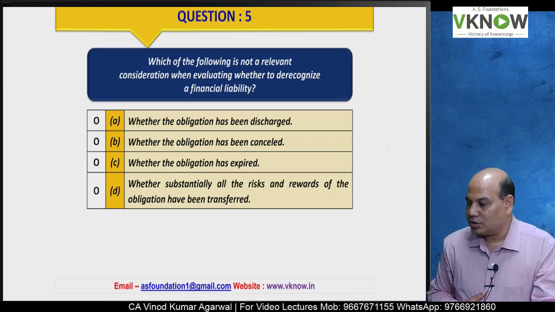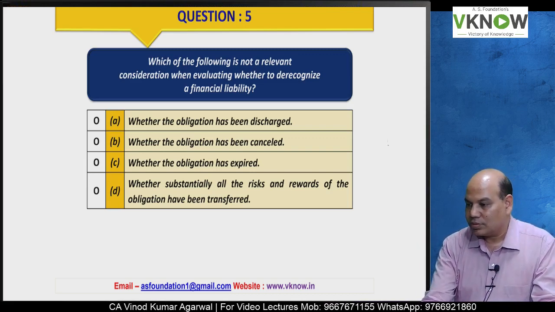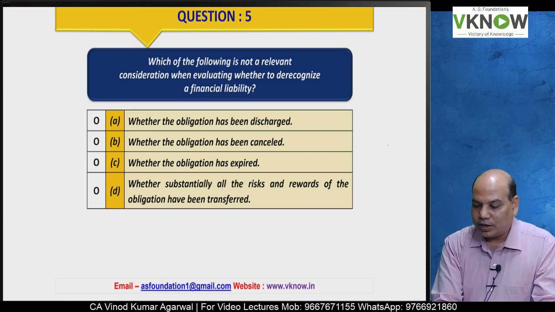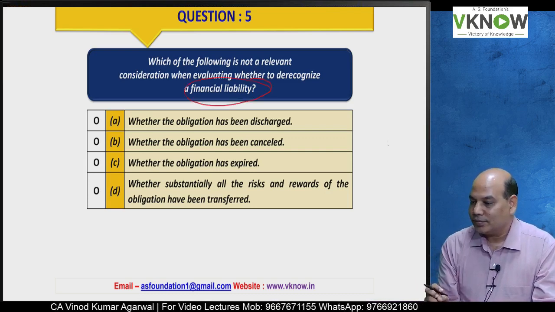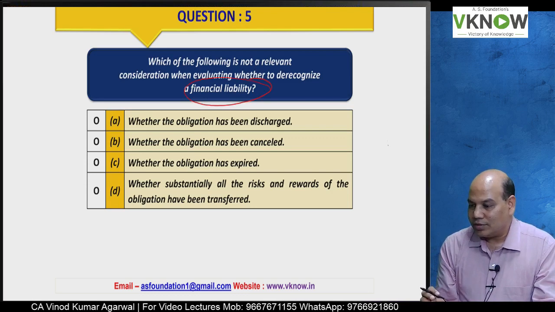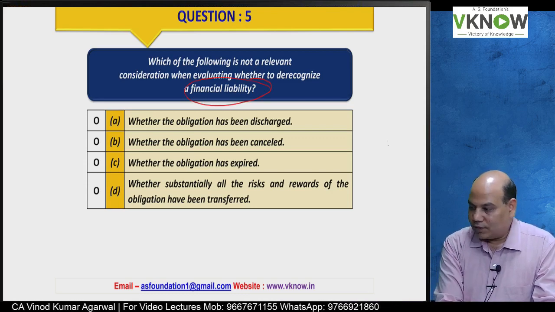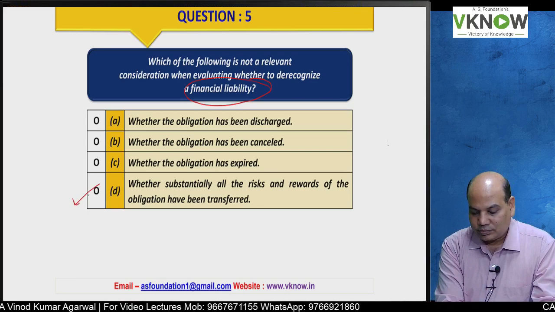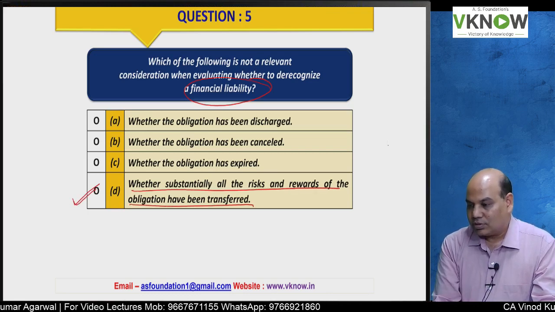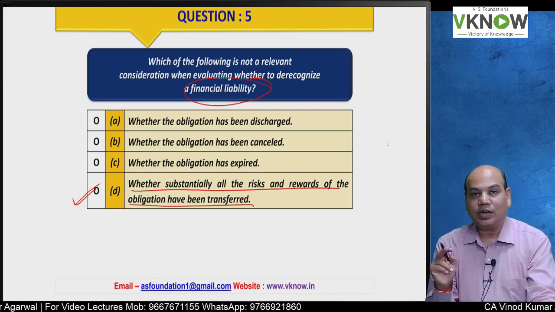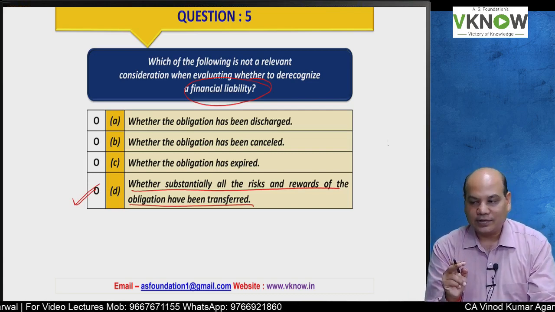This is a very easy question. Come on. We are talking about financial liability, not financial asset. You can think again. In financial liability, we don't have to check this one. This is checked at the time of derecognition of financial asset.